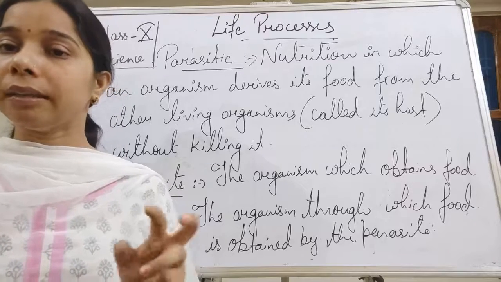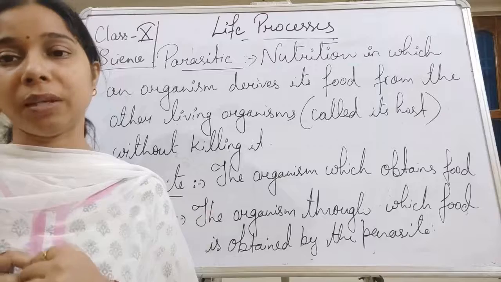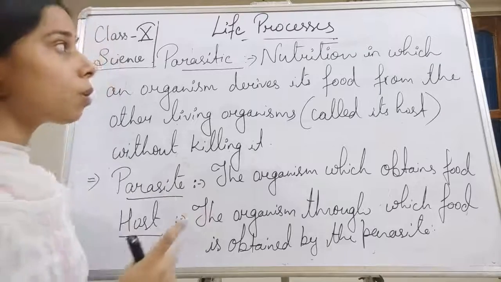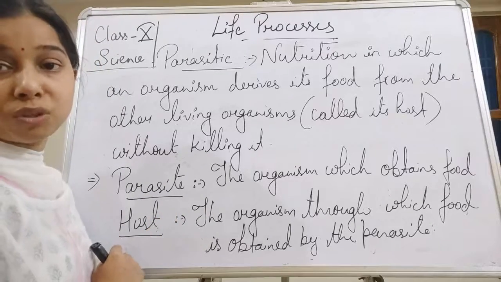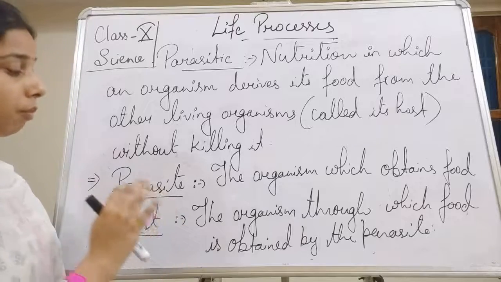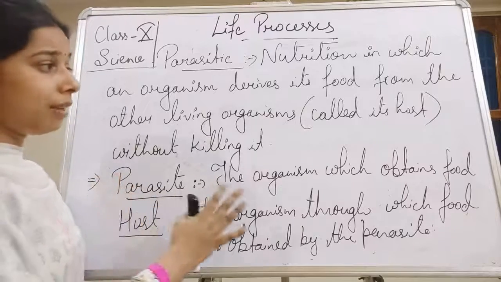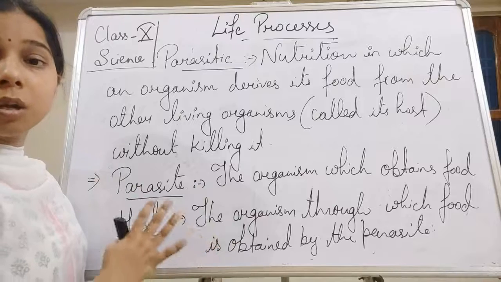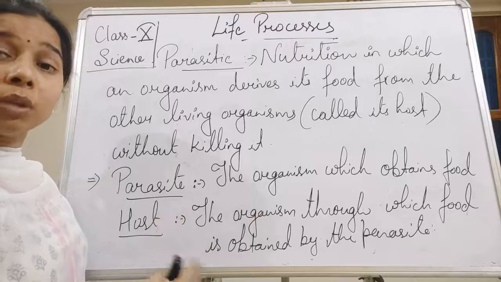So both of them are mutually benefited. But when we talk about the parasitic mode of nutrition, only the parasite is benefited but the host is not. It means no such benefit is given to the other.